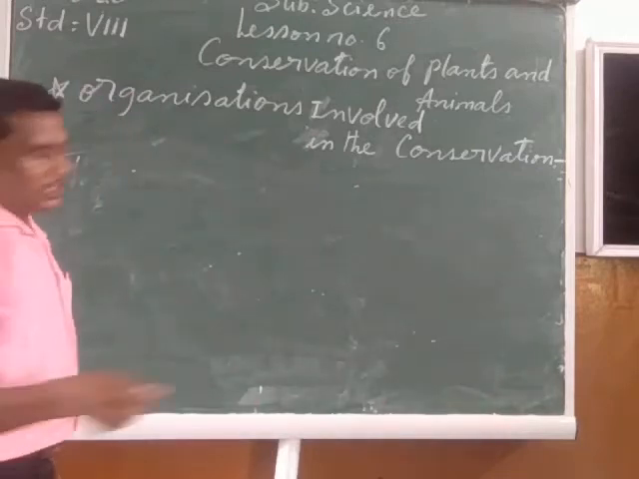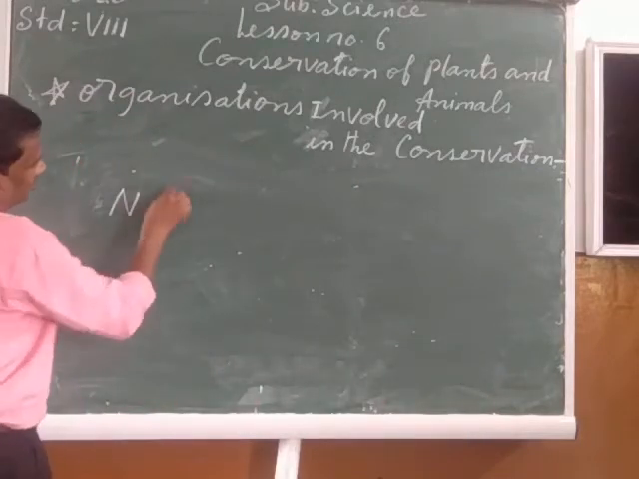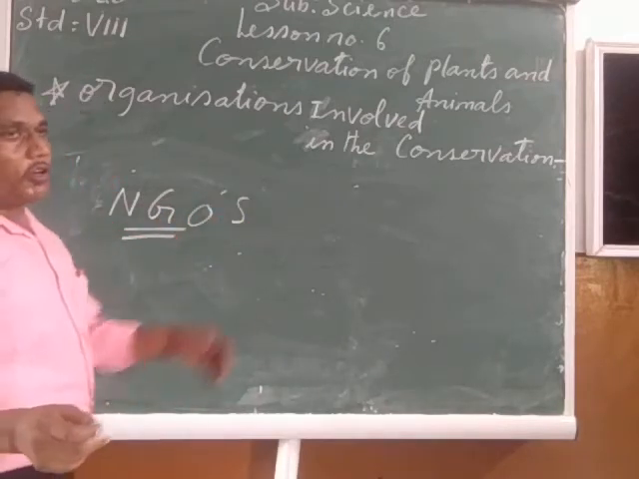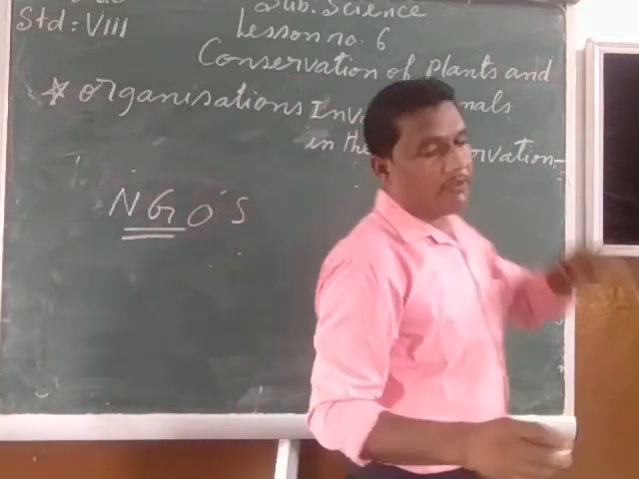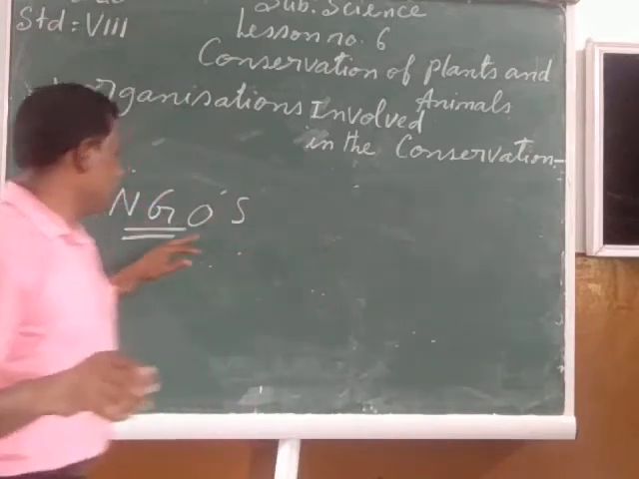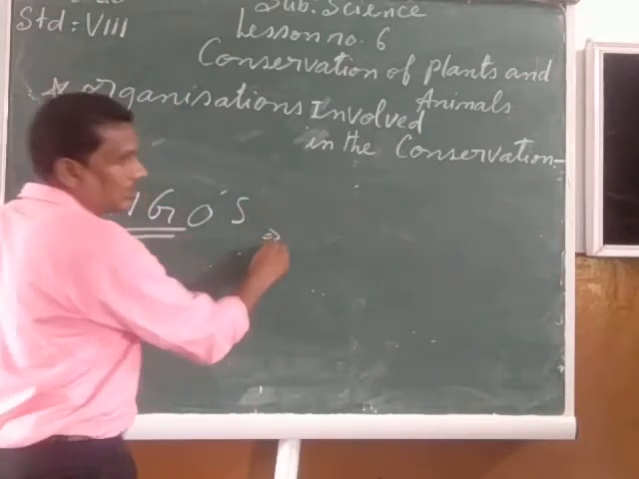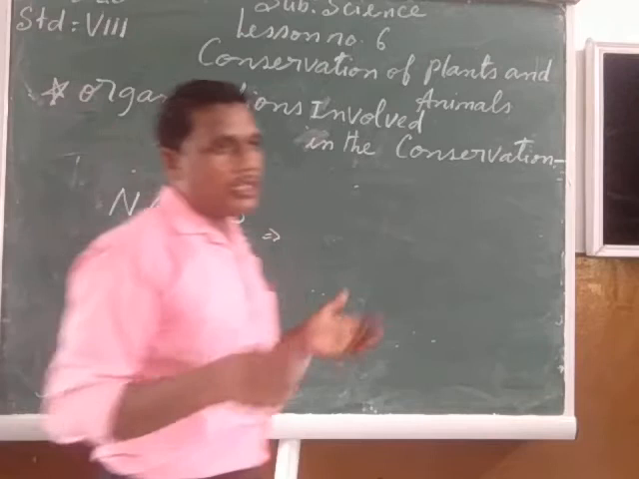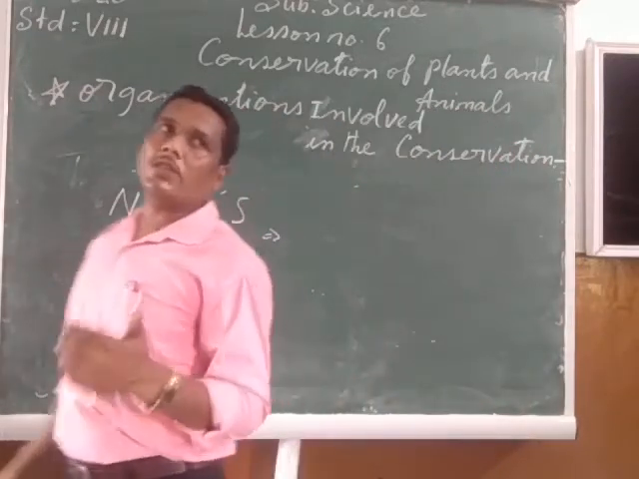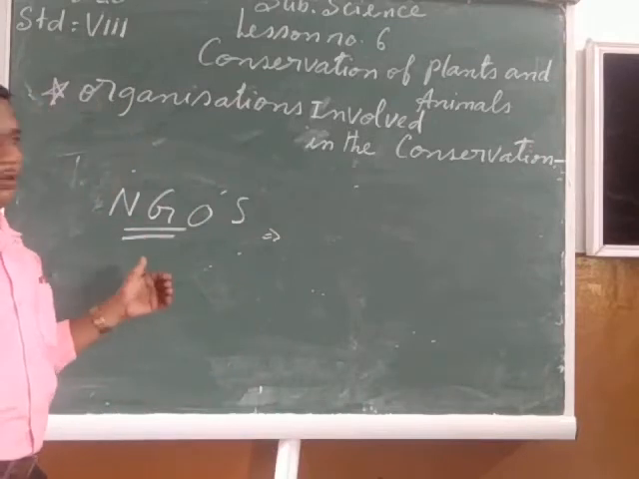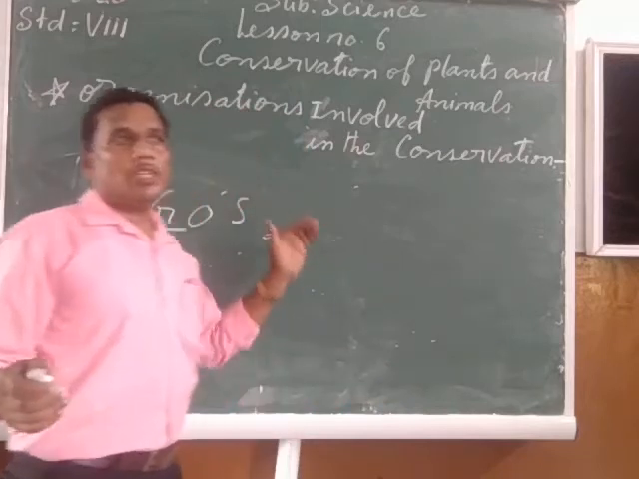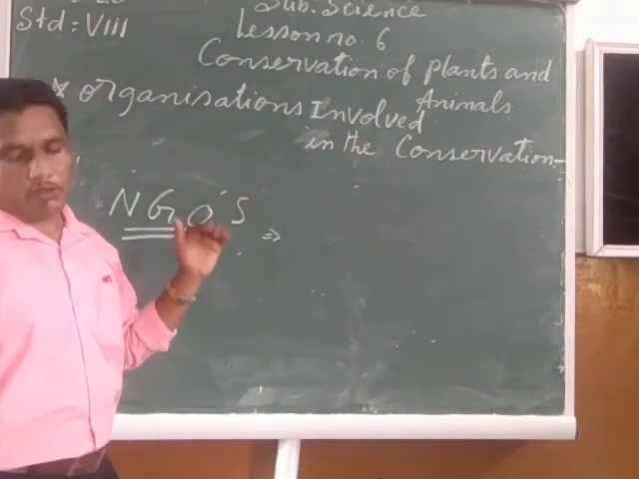There are various non-government organizations, NGOs, which are working at the local level for the conservation of plants and animals. Some of the NGOs are checking the conservation status, means whatever rules and regulations are set up by the government, whether these rules and regulations are strictly followed by the people or not, whether they are being misused or implemented for the conservation of plants and animals in a proper way or not.